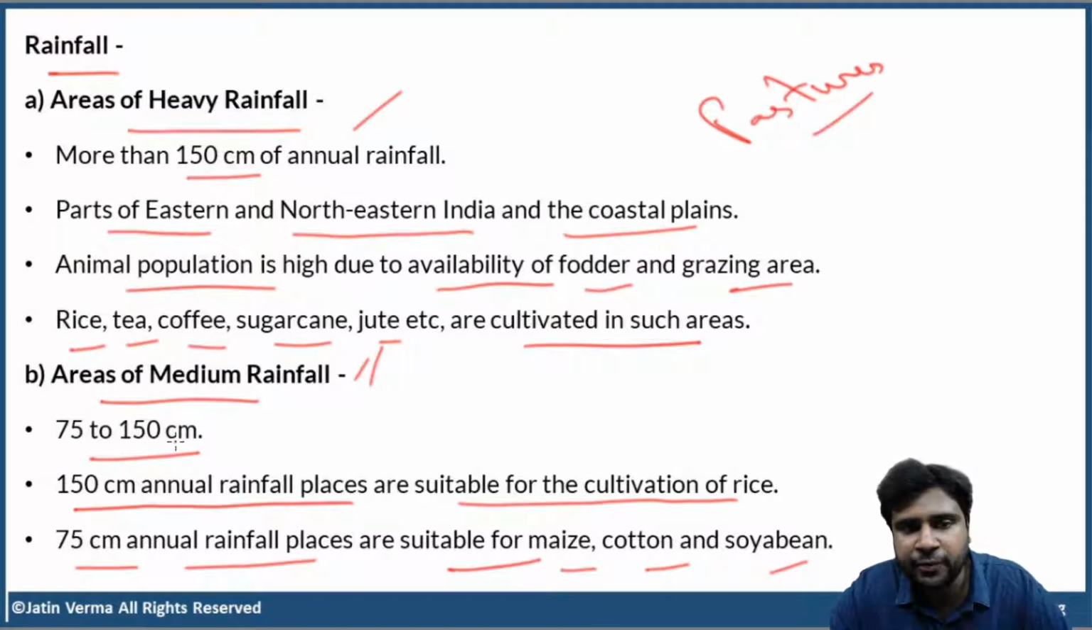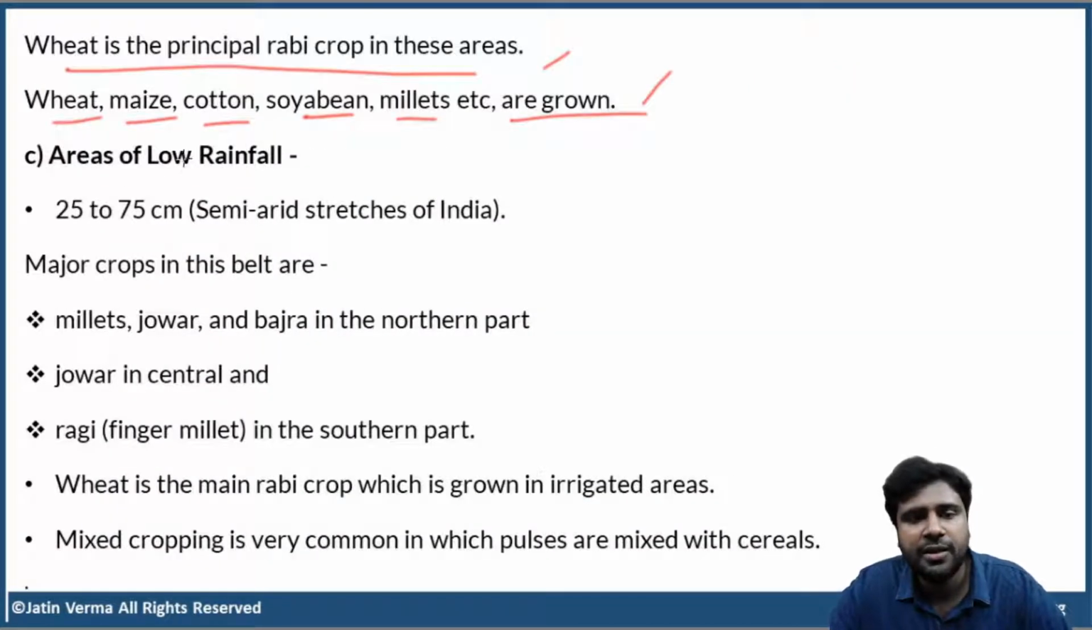And if the rainfall is 150 centimeters or more, then you can cultivate rice there. If the rainfall is 75 centimeters, then in such areas you can cultivate maize, cotton, and soybean. Clear, right? Now, areas of low rainfall, that means 25 to 75 centimeters.